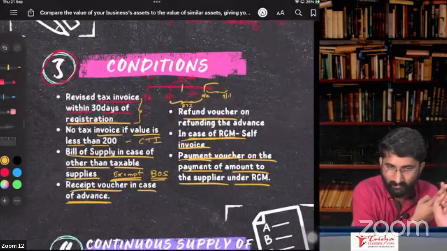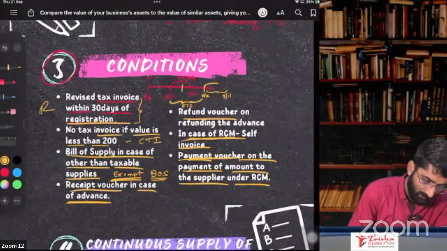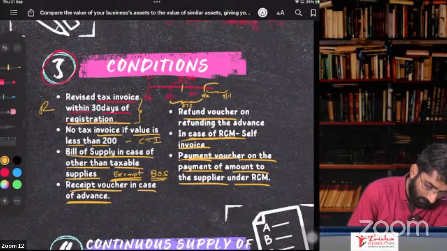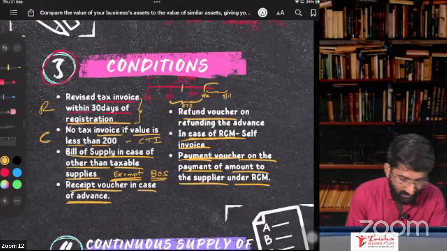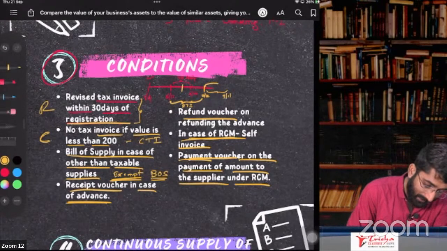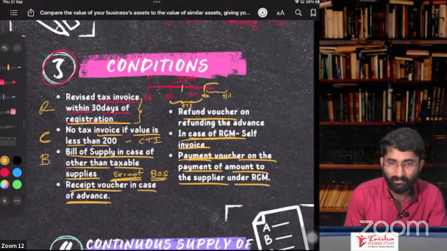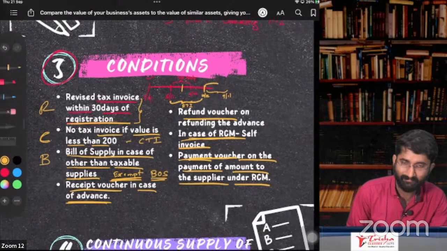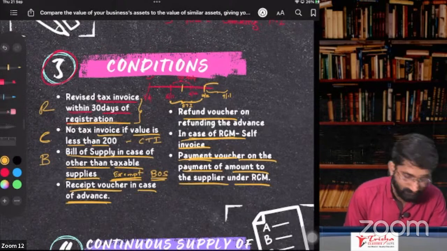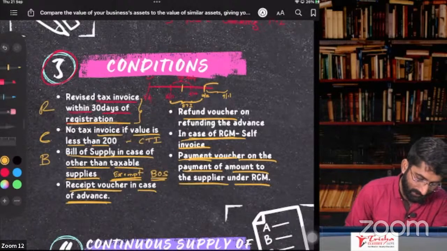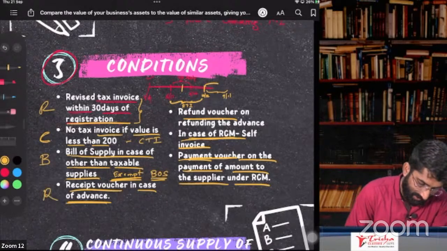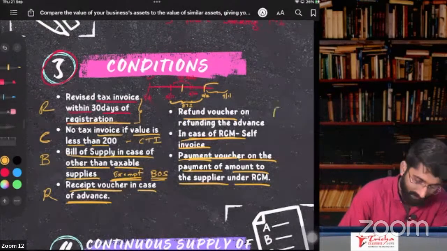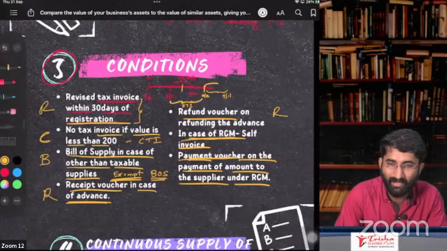Revised tax invoice, and invoice no tax bill of supply. Consolidated tax invoice, RC. Consolidated tax invoice. Bill of supply, RCB. RCB, bill of supply, other than taxable supplies. Receipt voucher in case of advance, again R. Receipt voucher, refund voucher.